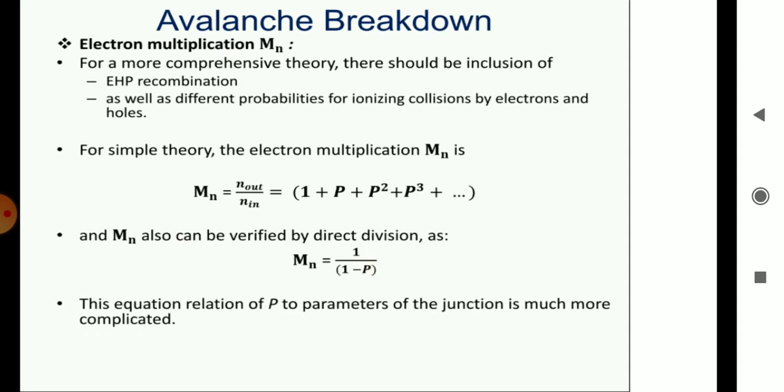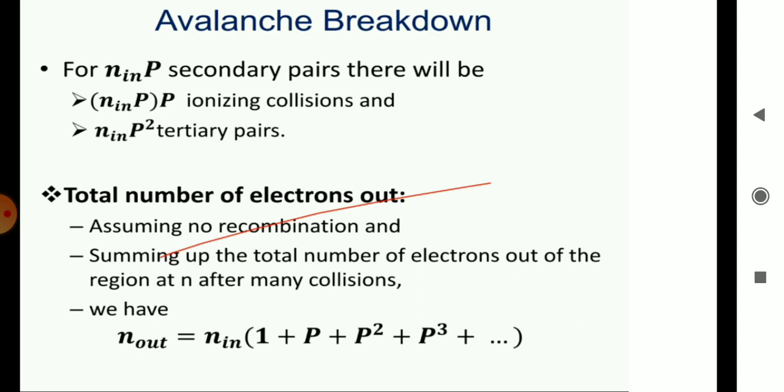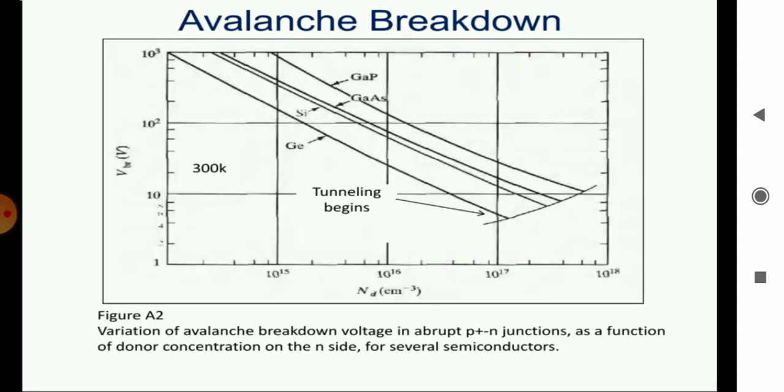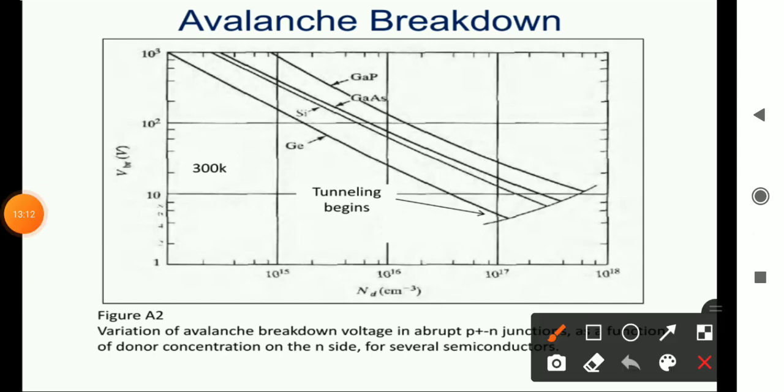This multiplication factor not only depends upon the probability of the collision, but also depends upon the applied reverse voltage. So we can write M is equal to 1 divided by 1 minus (V by VBR) to the power n. So the multiplication factor not only depends upon the probability of collision, but also depends upon the applied electric field, that is, the reverse bias. If you see this graph, you have to explain it, but before this,